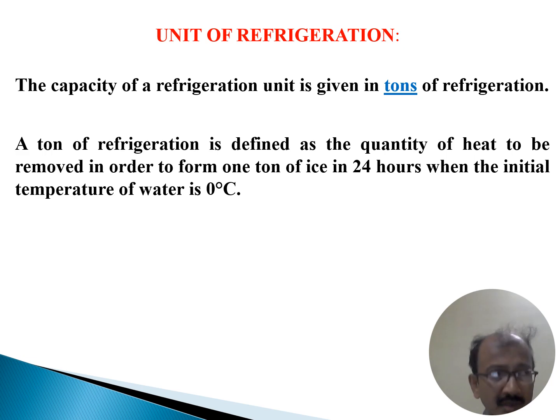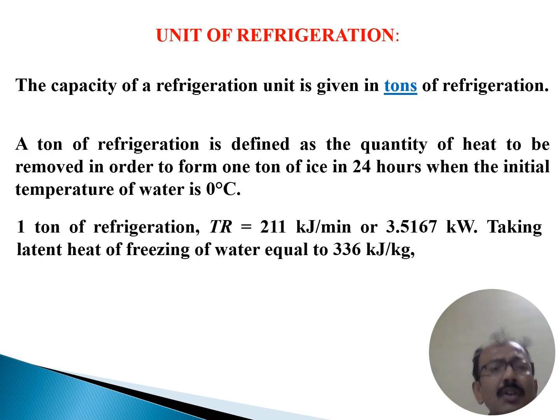That means in 24 hours, 1 ton of water is converted into 1 ton of ice. That means how much heat is to be extracted from that water. That capacity of the device is called 1 ton. So 1 ton of refrigeration, that is 1 TR, equals 211 kilojoule per minute or 3.517 kilowatt, taking the latent heat of freezing of water as 336 kilojoule per kg.